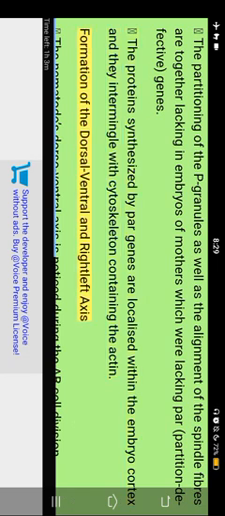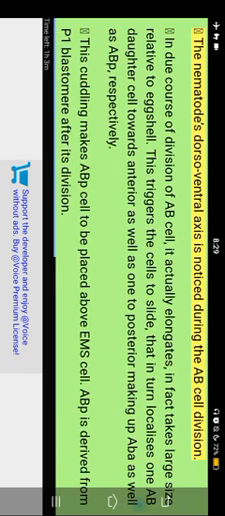Formation of the dorsal-ventral and right-left axis. The nematode's dorsal-ventral axis is noticed during the AB cell division. During the division of the AB cell, it elongates, in fact taking a large size relative to the eggshell. This triggers the cells to slide, which in turn localizes one AB daughter cell towards the anterior and one towards the posterior, making ABA and ABP, respectively. This cuddling makes the ABP cell be placed above the M cell. ABP is derived from the P1 blastomere after its division.